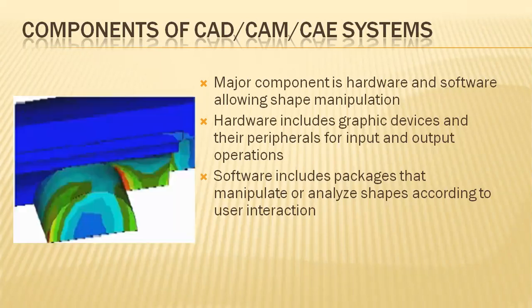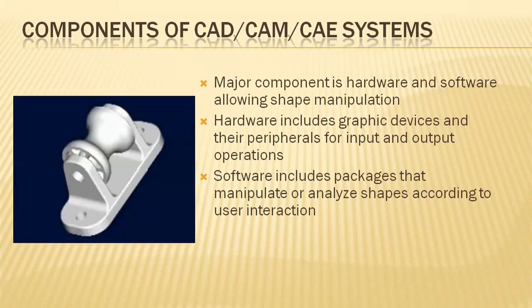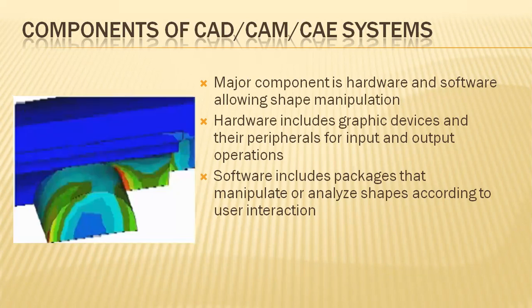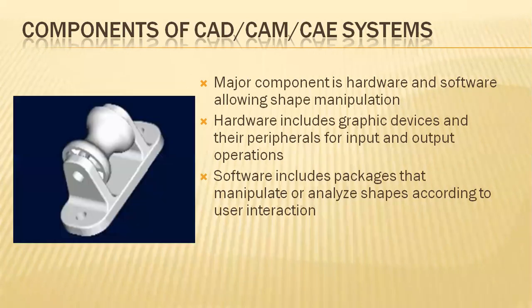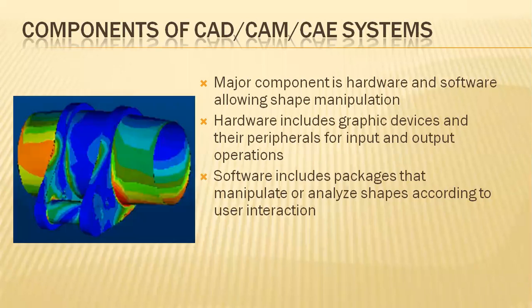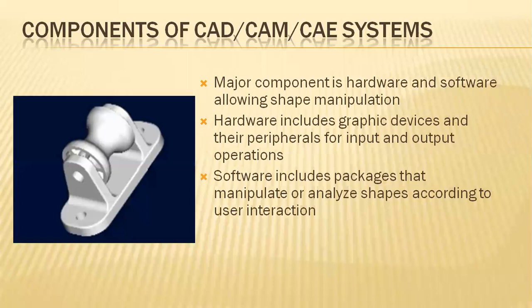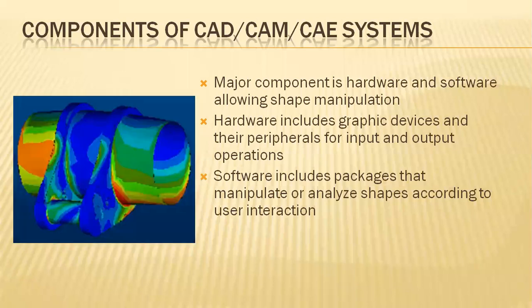The analysis part will be done by utilizing ANSYS software, Caesar 2 software, which are involved in the family of CAD itself.